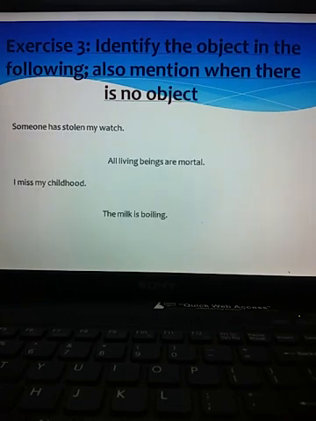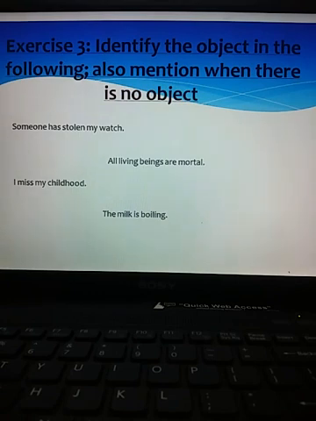Now exercise 3, identify the object. Before doing this, children, listen. Subject and predicate has an object also. A predicate may have two parts, a verb and an object. The object always receives the action of the subject. The subject is connected with the object through the verb in a sentence. The verb and the object complete the information about the subject.